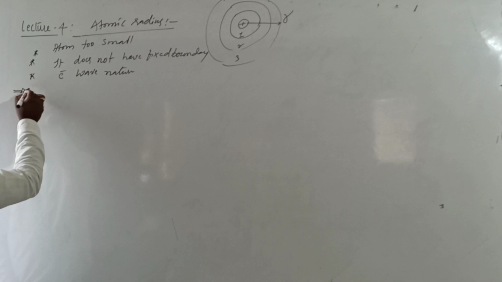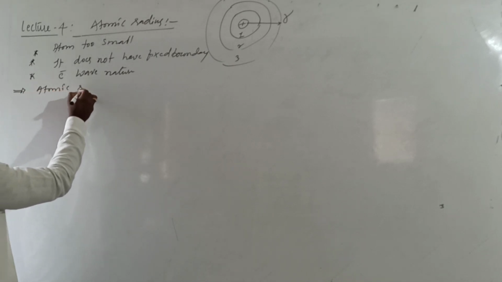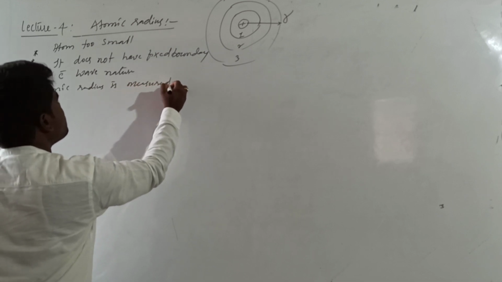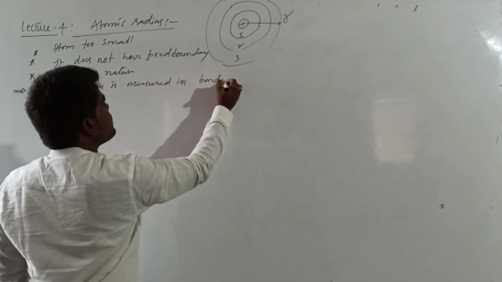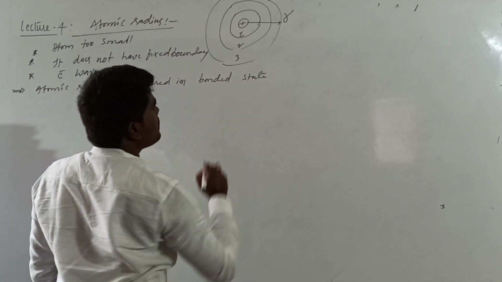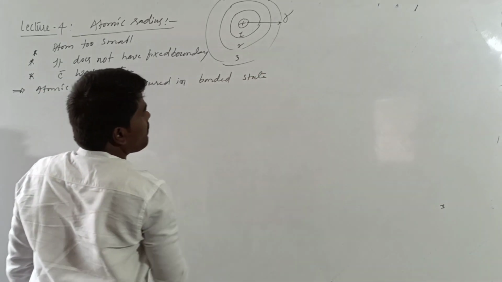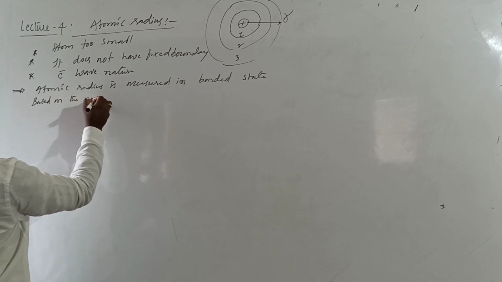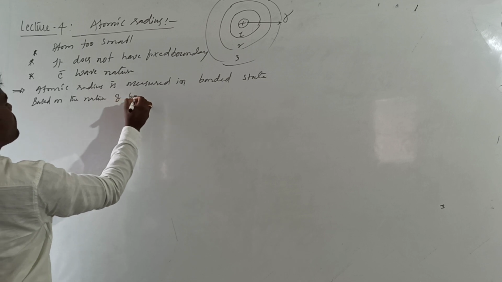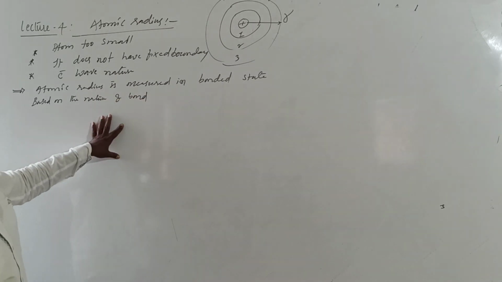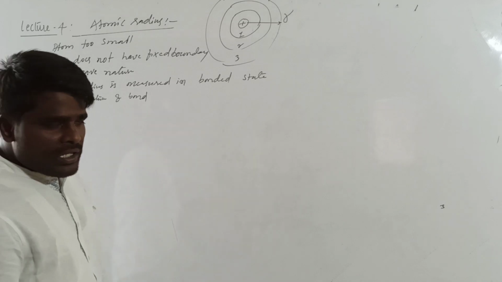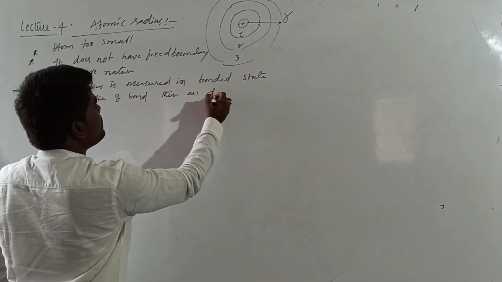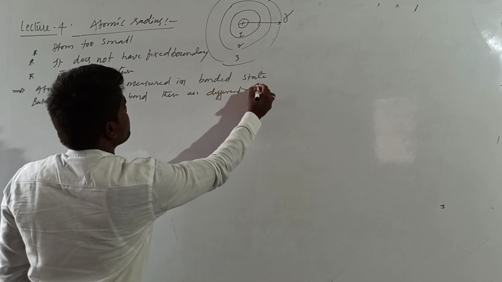Because of that reason, atomic radius is measured in the bonded state. Based on the nature of the bond, there are different radii.